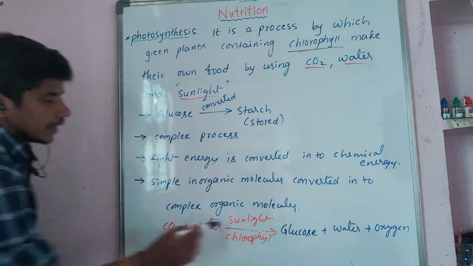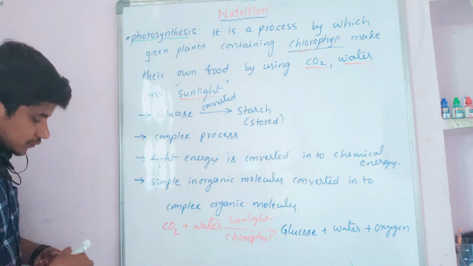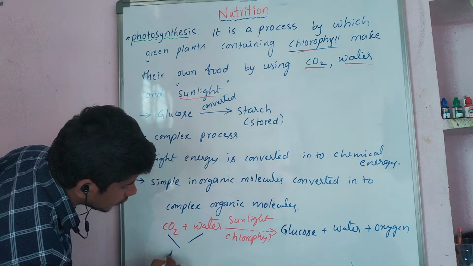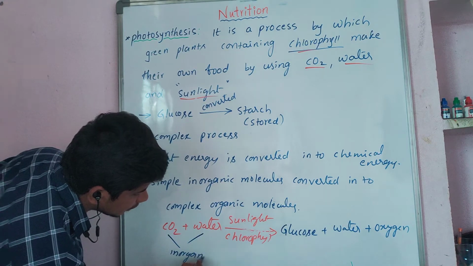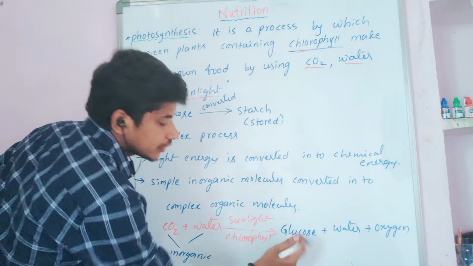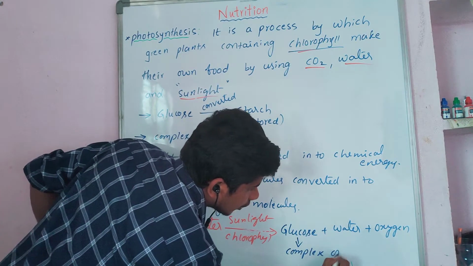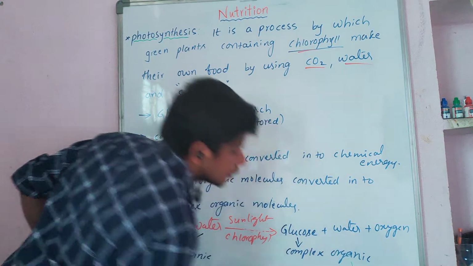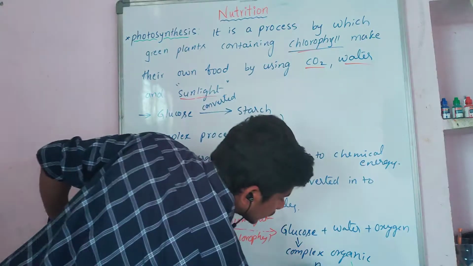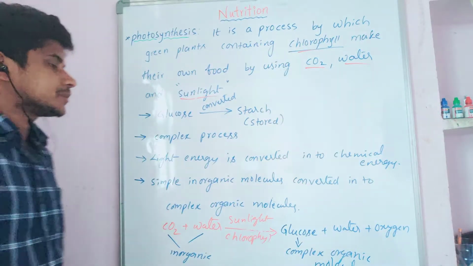So light energy is converted into chemical energy and simple inorganic molecules. What are the simple inorganic molecules? These two are very simple inorganic molecules. These inorganic molecules are converted into a complex organic molecule. What is the complex organic molecule here? The glucose. Glucose is a complex organic molecule. Okay, so this is the photosynthesis process.